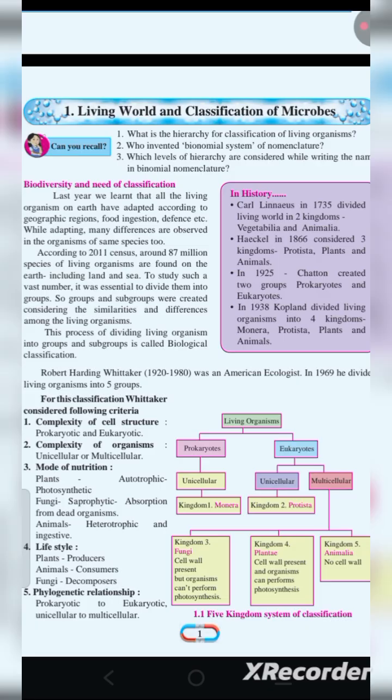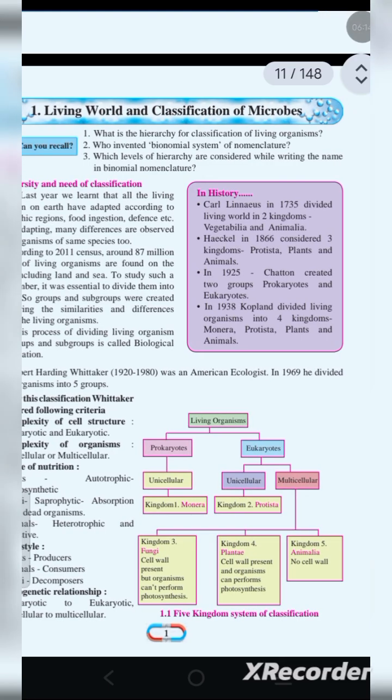I am going to give you the introduction to the scientist Carl Linnaeus. Okay, who is Carl Linnaeus? Let's understand it. Carl Linnaeus in 1735, centuries ago, what had he done? He had divided the living world into two kingdoms. Okay, what did he do? He classified our living world into two kingdoms.